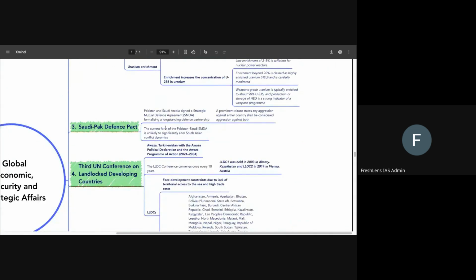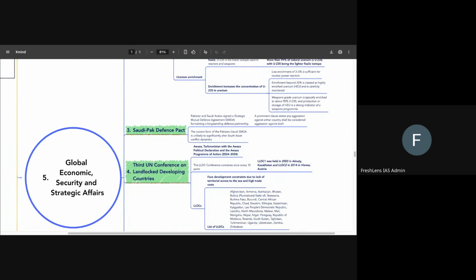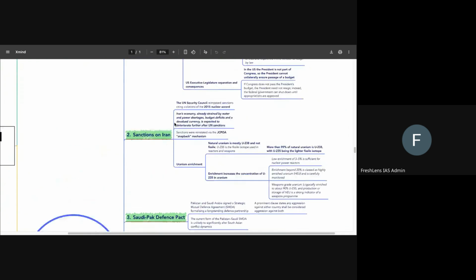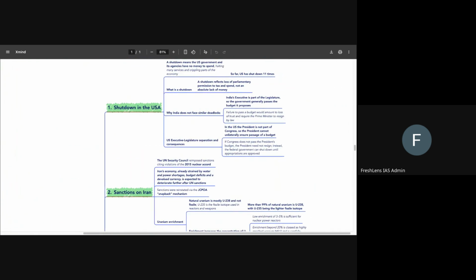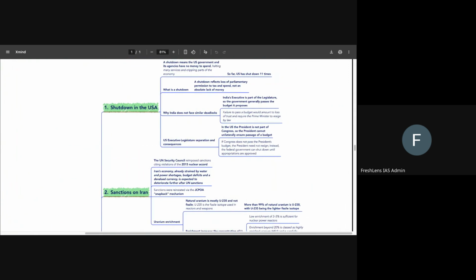Then comes the next part, which is global economic and strategic affairs, security and strategic affairs. We need to be clear about all these topics. We start from the first one, which is the shutdown in the USA. So what do we need to know about this? We need to know that the US has been in shutdown mode for a lot of days in the past year. We need to know what a shutdown means. A shutdown is when the US government and its agencies have no money to spend, and it halts many services and cripples parts of the economy.